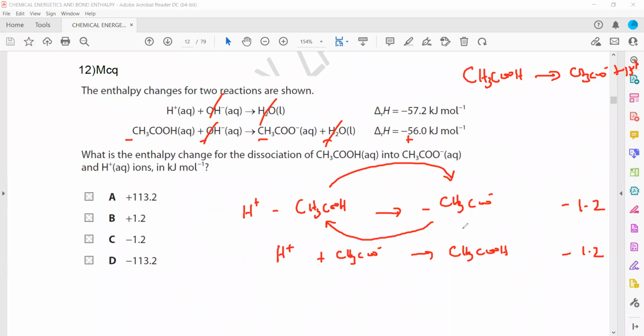If I completely change the equation, if I write the opposite, ethanoic acid molecule dissociates into ethanoate ion plus hydrogen ion, the enthalpy change will be plus 1.2. Because I completely change the equation, the enthalpy change will also become opposite. When ions form a molecule, it was minus 1.2, but if the molecule forms ions, it will be plus 1.2. Because if the forward reaction is exothermic, the backward reaction will be endothermic. So again, we get the same answer, which is 1.2.